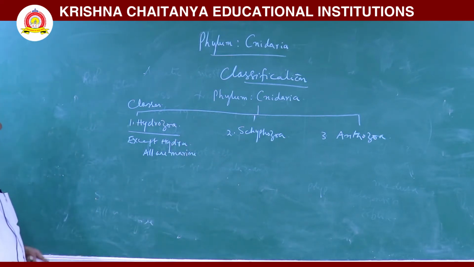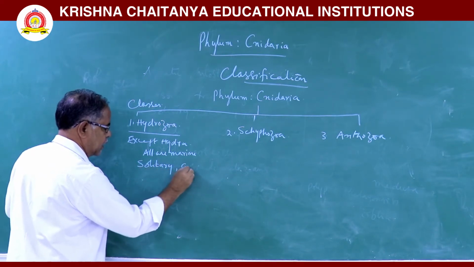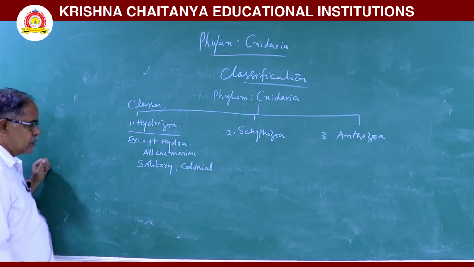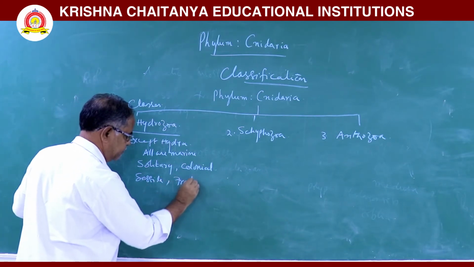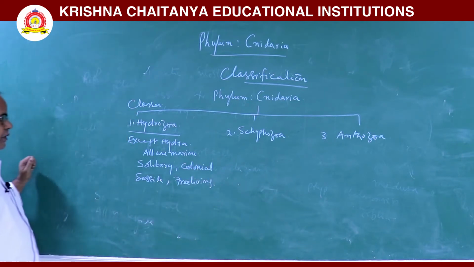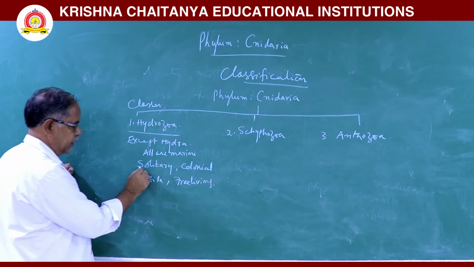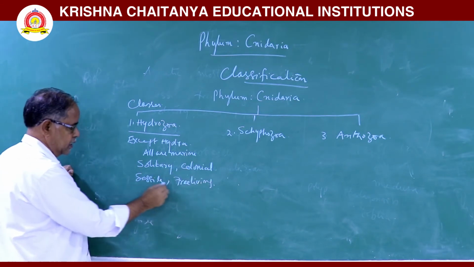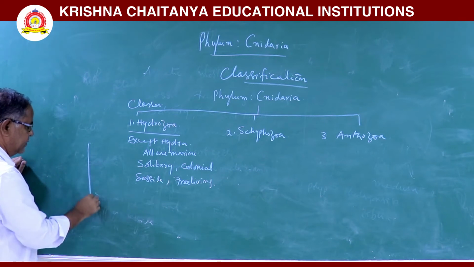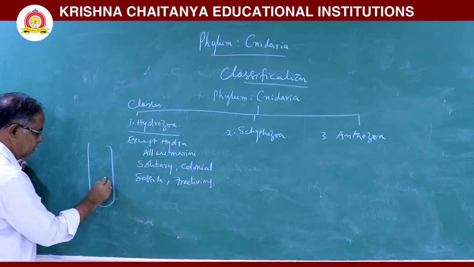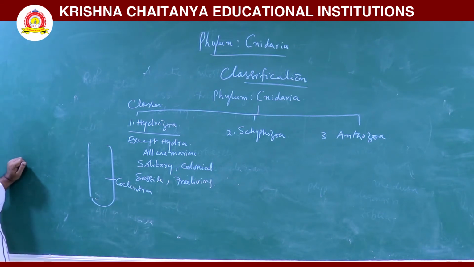Some are solitary, some are colonial, some are sessile, some are free living animals. Here, coelenteron is undivided. Coelenteron is present here.